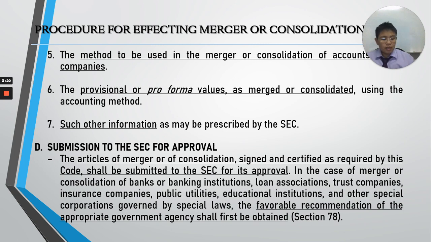What else? The amended articles of incorporation and bylaws in case of merger. Yung amended na ito, amended articles at saka bylaws ng surviving corporation. What else? In case naman of consolidation, syempre, articles of incorporation and bylaws of the new corporation will be submitted together with the articles of consolidation.